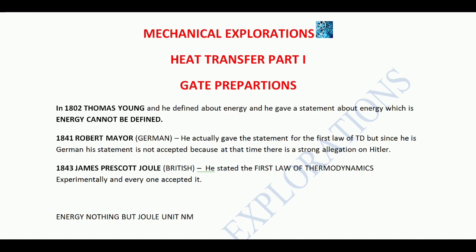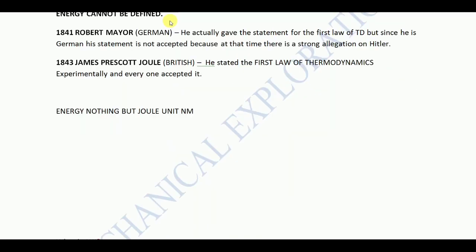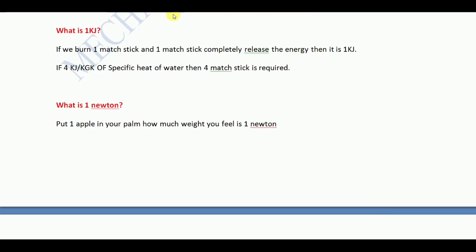So what is joule? I can take you by definition, but there is not much use in it, because we are in the process of understanding, since we need to solve problems and address a lot of things. So for understanding practically what is joule, let us see what is 1 kilojoule. If we burn one matchstick and that matchstick releases its energy completely, then the energy given out is termed to be 1 kilojoule.